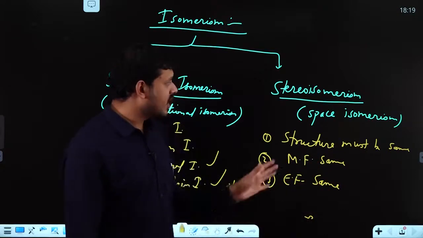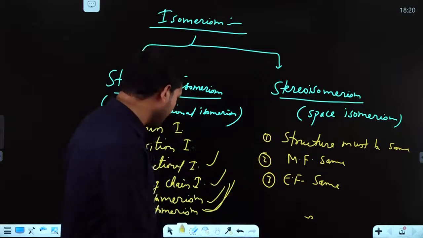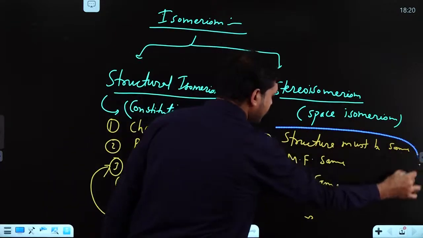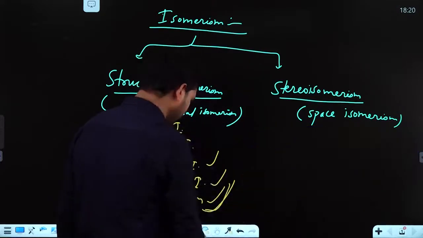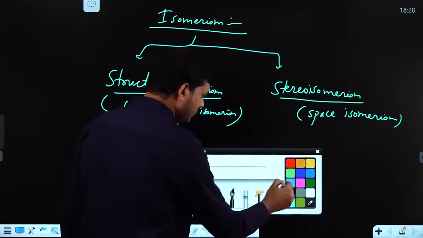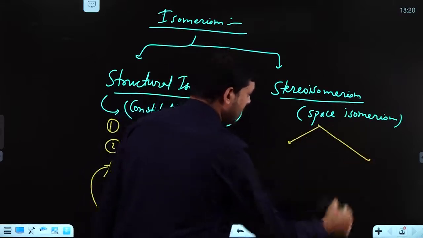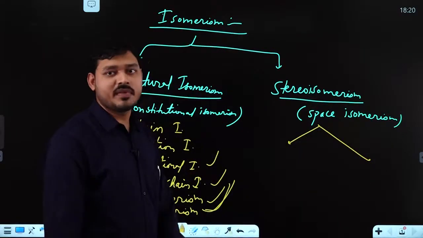Okay, so now come to the different types of stereoisomerism. It is divided into 2 different categories.